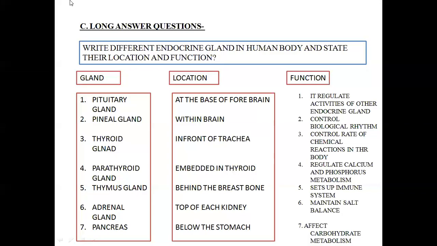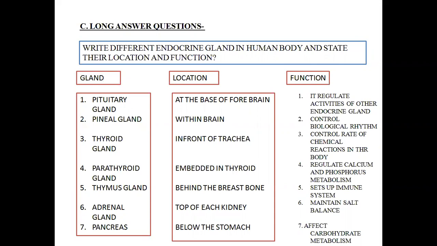Next is the thyroid gland. Now, the thyroid gland is located in front of the trachea. It's a butterfly-shaped organ located in front of the trachea. And what does it do?